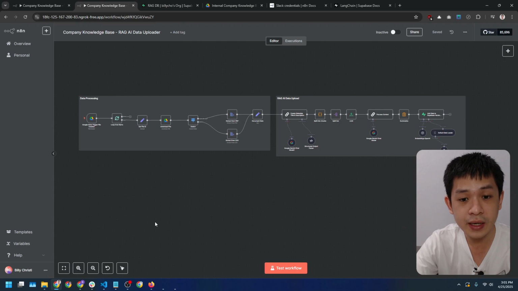And for the AI part, I'm using something called RAG, which stands for Retrieval Augmented Generation. More specifically, in this tutorial, we will be using contextual RAG. With contextual RAG, we attach meaningful context to every document chunk that goes into our Supabase VectorDB. This makes the AI's responses a lot more accurate than standard RAG.